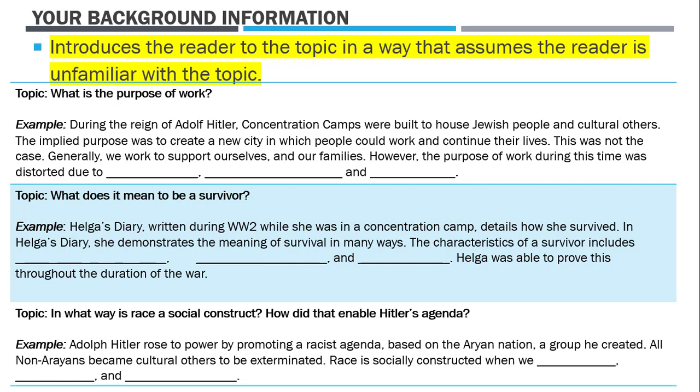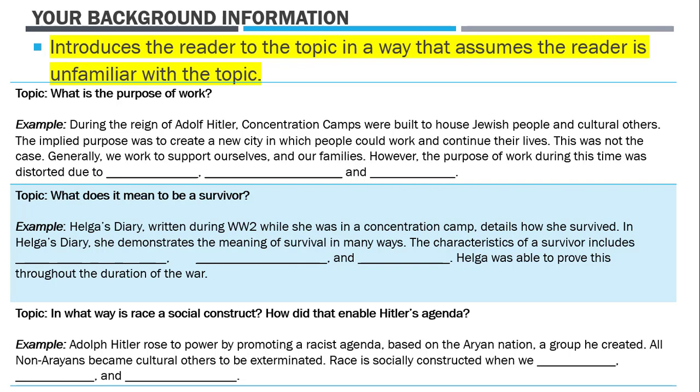For the topic survival, in your theme, what does it mean to be a survivor? An example could be, Helga's diary, written during World War II while she was in a concentration camp, details how she survived. In Helga's diary, she demonstrates the meaning of survival in many ways. The characteristics of a survivor include blank, blank, and blank. Helga was able to prove this throughout the duration of the war.